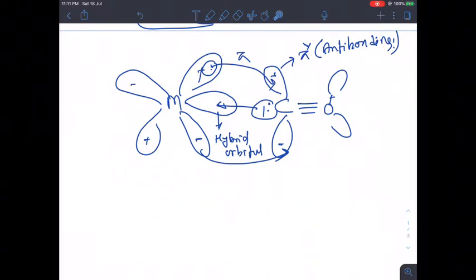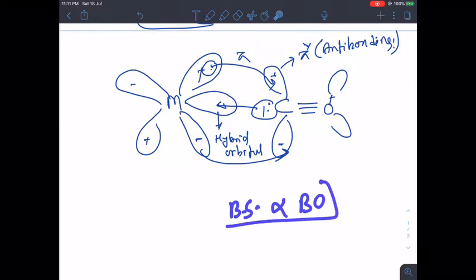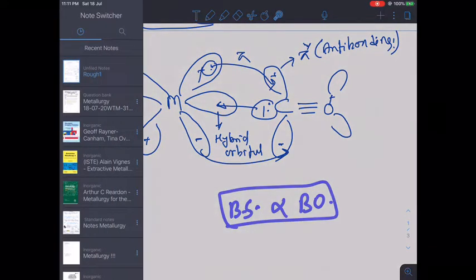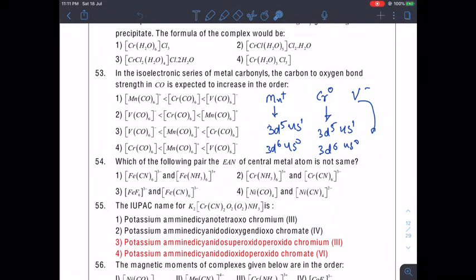So, they have asked about bond strength. Bond order and bond strength are proportional to each other. The more the bond order, the more will be the strength. So, out of these three cases, which has better donating power? Vanadium. So, vanadium will donate more in anti-bonding and the strength of the carbon oxygen bond will decrease. That means the strength of the carbon oxygen bond will be best for manganese Mn plus and then chromium and then vanadium. So, what will be the answer? That will be Mn and then chromium and then vanadium. It will be second.